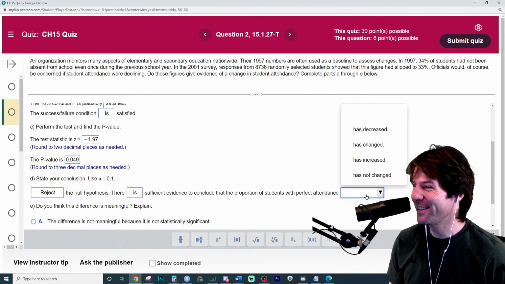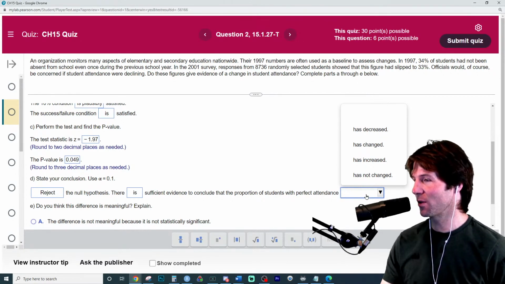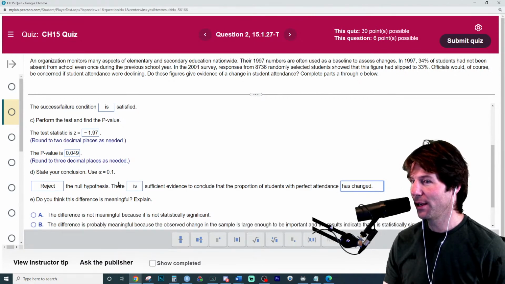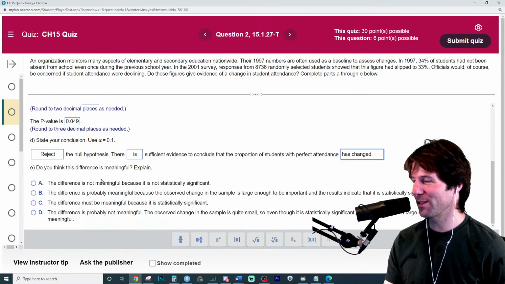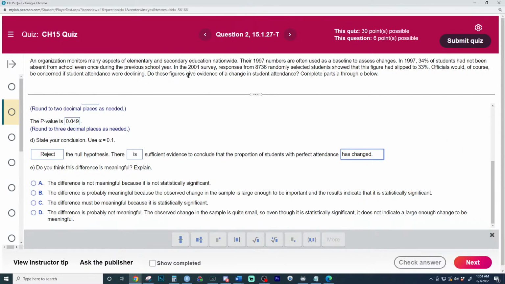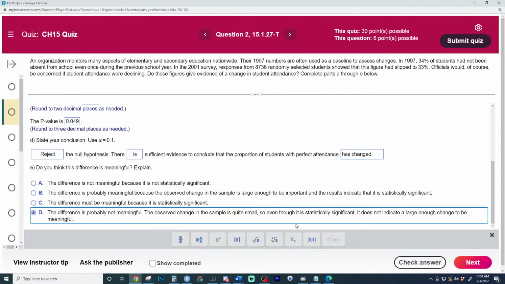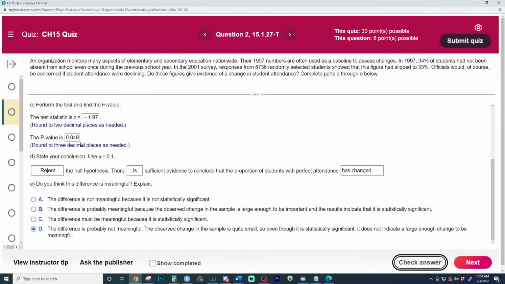Sufficient evidence to conclude has changed. This is evidence to the alternative that it has changed. And do you think the difference is meaningful? It's only 1%. I hate this last question, but they're just asking, is this a practically significant difference? The difference is probably not meaningful. We saw a very small change. And so let's check our answers, 100%. And if we had guessed 5%, we would have gotten it right. And that's what I like right there.